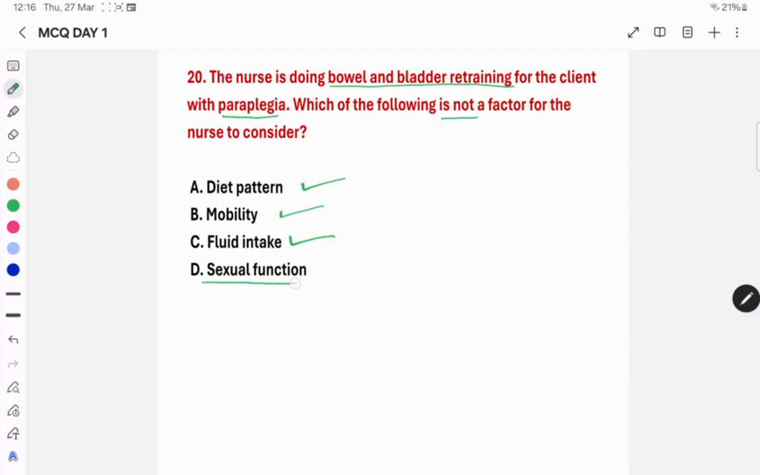But when it comes to sexual function, it is not an important concept here for bladder and bowel retraining. So here the right answer is sexual function. Diet pattern is right, mobility is right, fluid intake is right, and the right answer in this particular question is sexual function. So it's not a factor to consider.